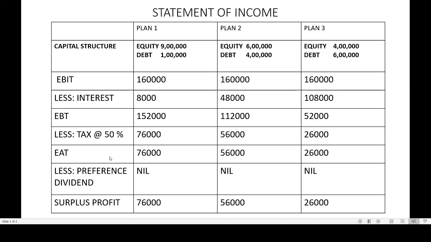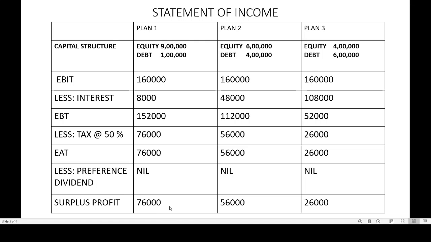So earnings after tax: there is no preference dividend, because of which the earnings after tax itself will be the surplus profit. 76,000 in plan 1, 56,000 in plan 2, and in the case of plan 3, 26,000. Less preference dividend, nil in all the three cases. Therefore, the surplus profit is equal to 76,000, 56,000 and 26,000. I hope this is clear. So we have EBIT, interest, and interest rates are different in different situations. As the debt amount increases, the interest rate also increases. And we have found out the surplus profit.